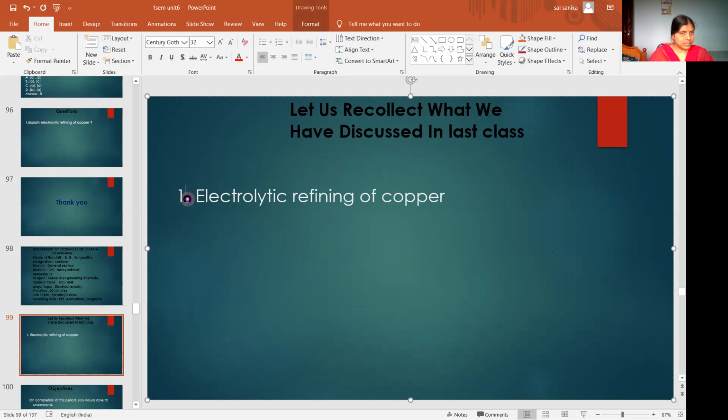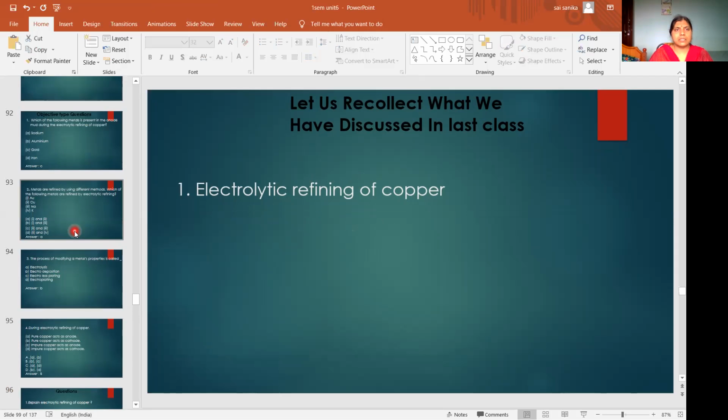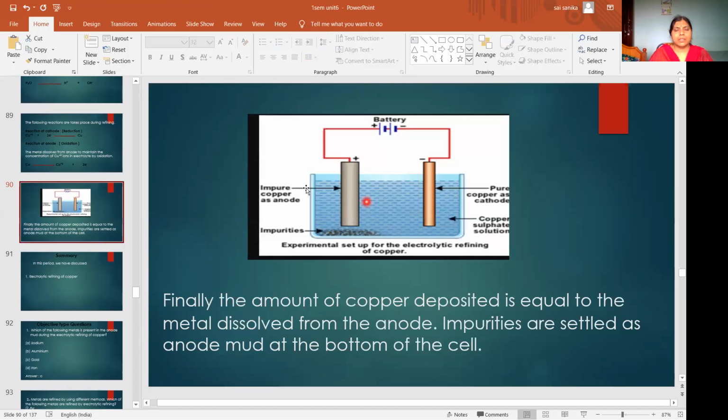So what is electrolytic refining? Electrolytic refining means purification of copper. Purification means removal of impurities from impure copper by electrolysis, and that is called electrolytic refining. Once again I will revise this. Here we are refining, purifying copper, and in this purification you have to do electrolysis. By electrolysis only we are purifying the copper.